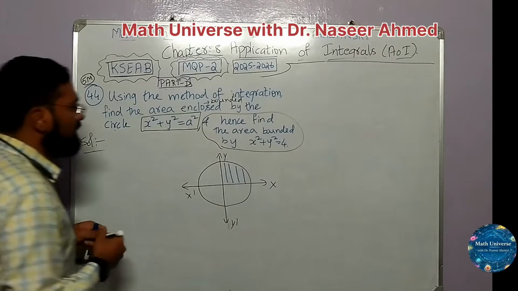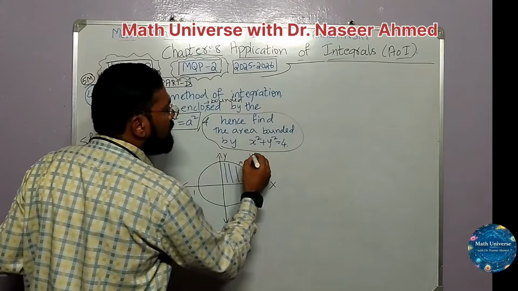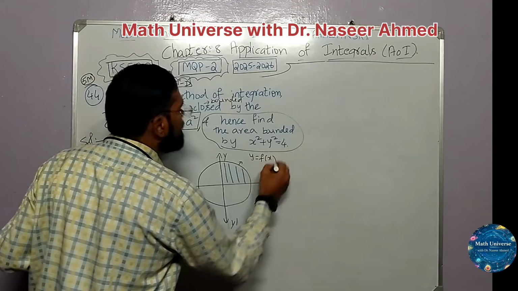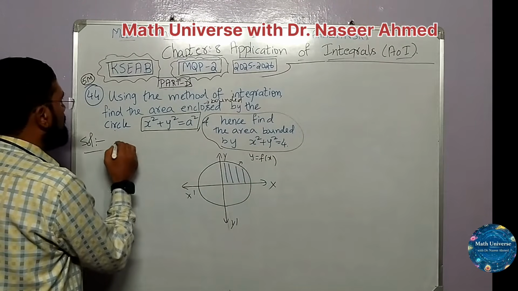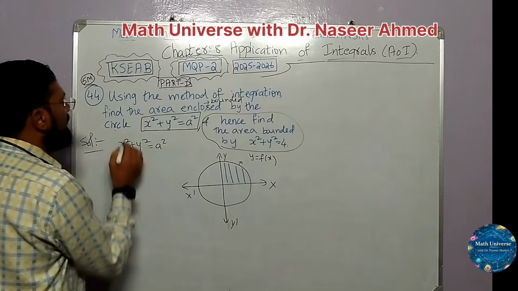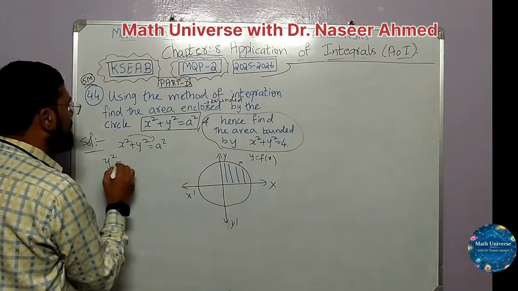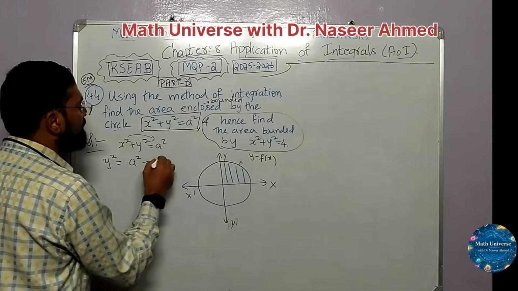Now see carefully, this particular curve I want in the form of y equal to f of x. So solve this one for y. Let us write down the equation first. Solve for y. I can transpose the sum of two terms, so I will get y square is equal to a square minus x square.